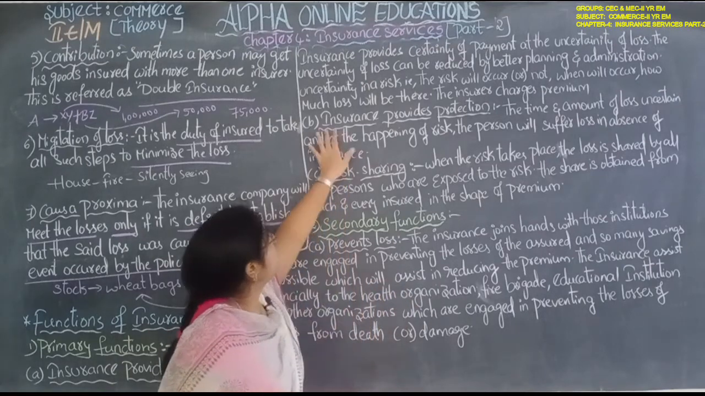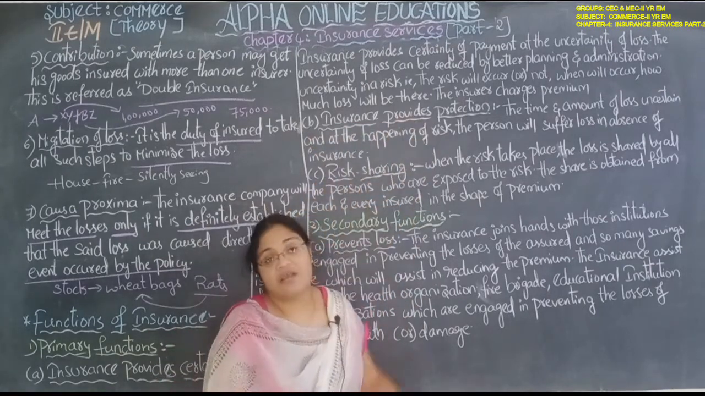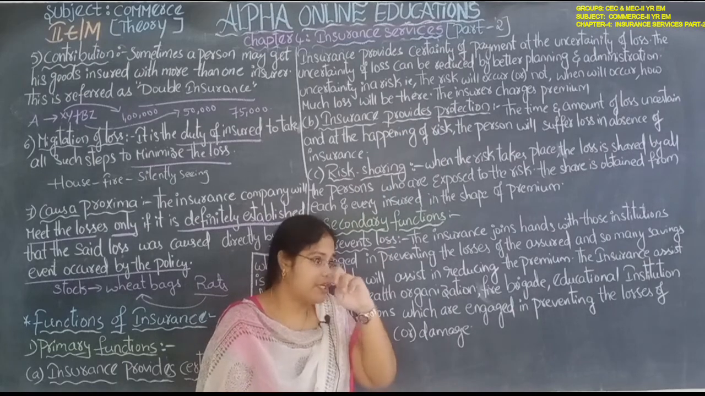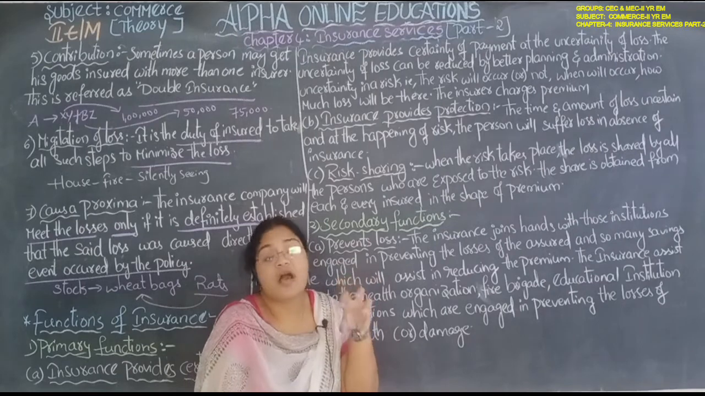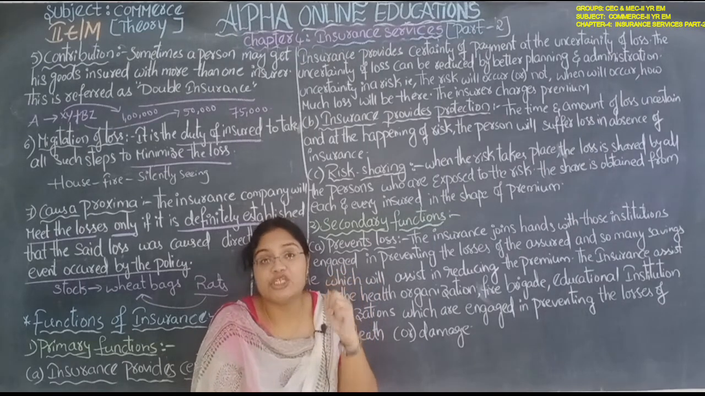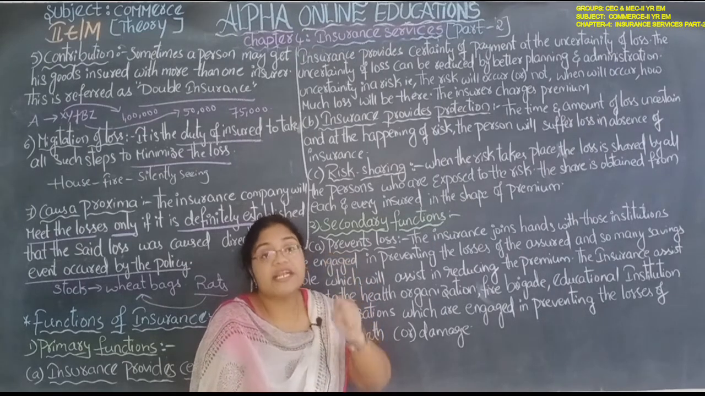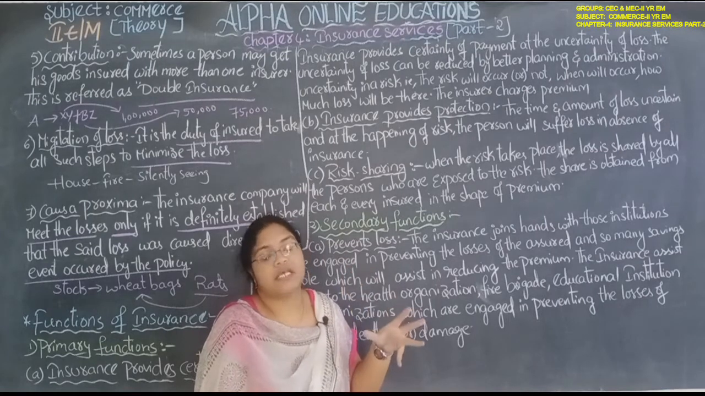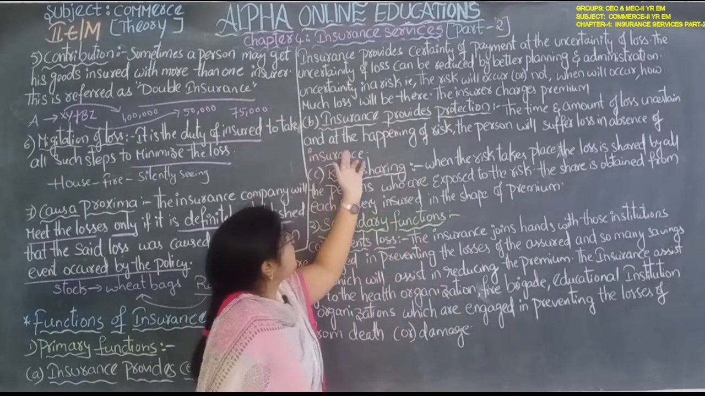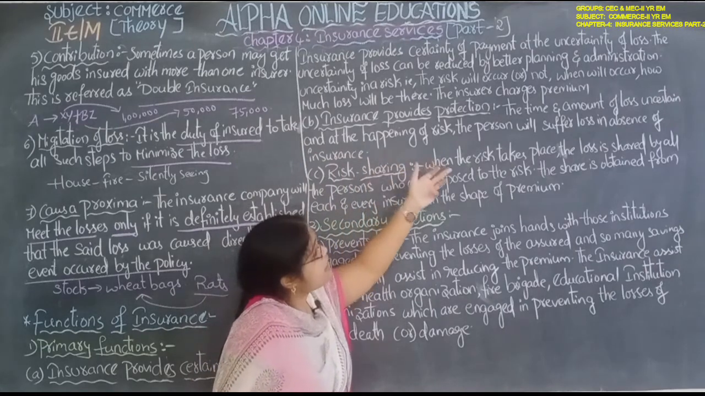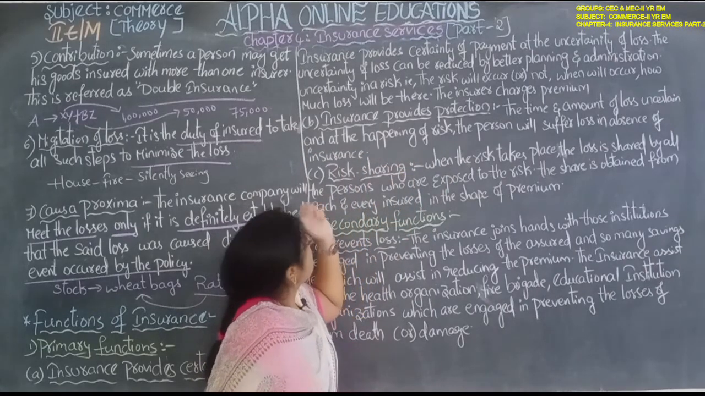Next, insurance provides protection. Yes, insurance provides protection. Generally, the risk of loss can be protected by taking the insurance only. It will protect from the fear of the loss. Okay, so the time and the amount of loss are uncertain, and at the happening of the risk, the person will suffer the loss in the absence of insurance.